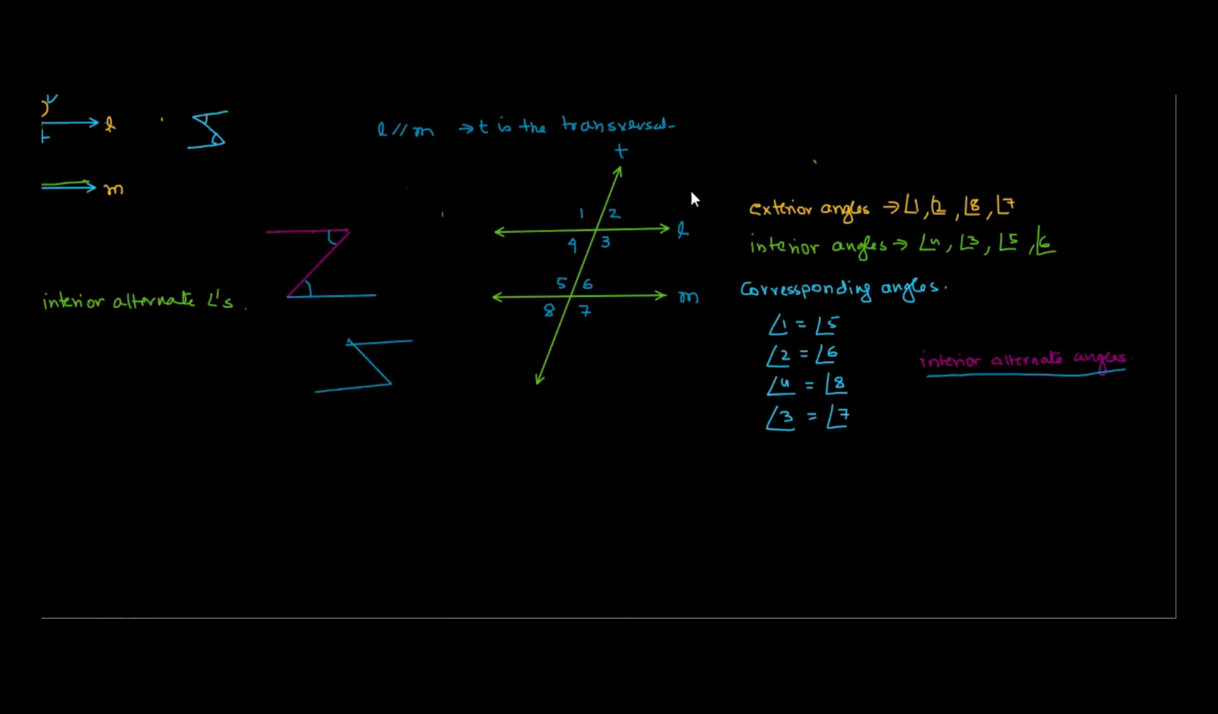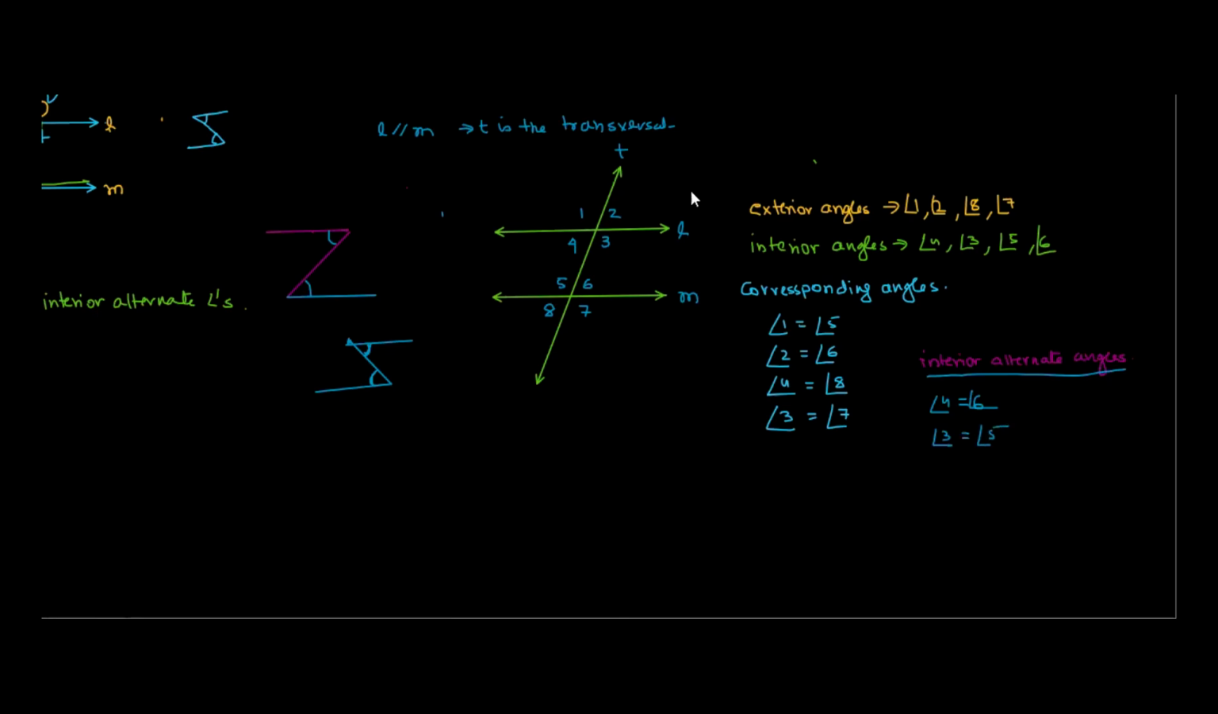So let's say we have this angle and this angle. These two will be interior alternate angles. So in this case, what will be the interior alternate angles? Look at this. This is 4 and 6, and 3 and 5. Good. So angle 3 and 5.